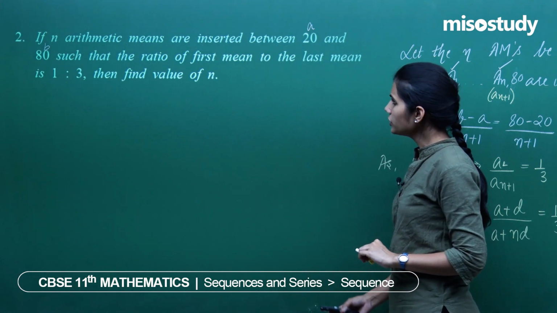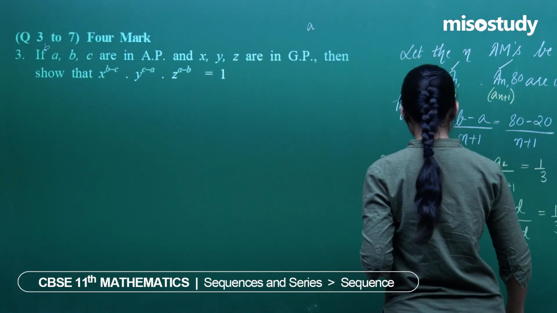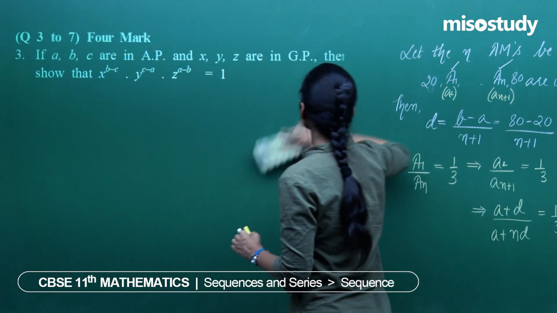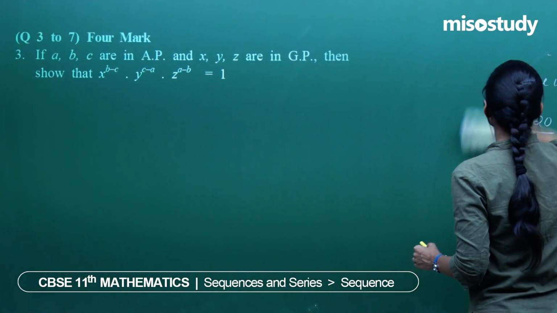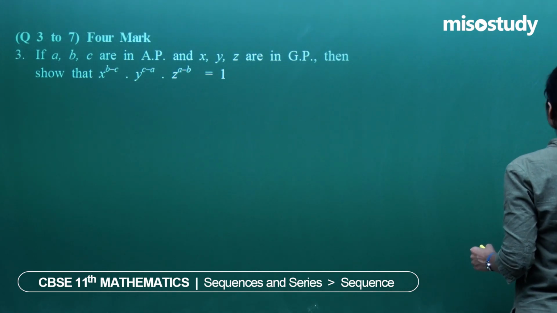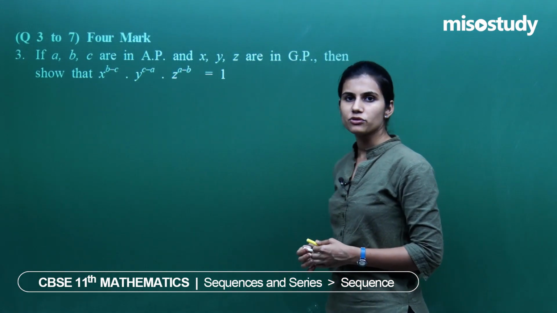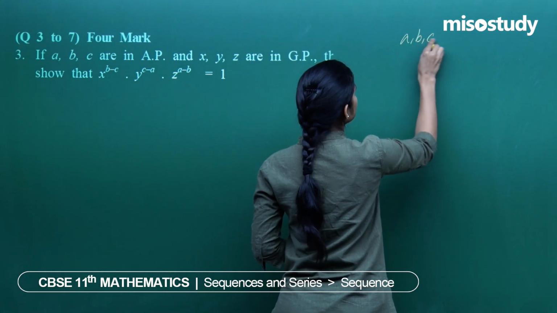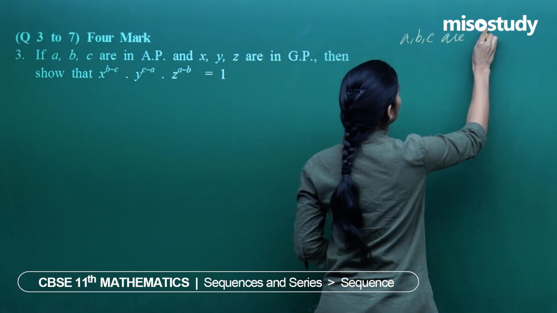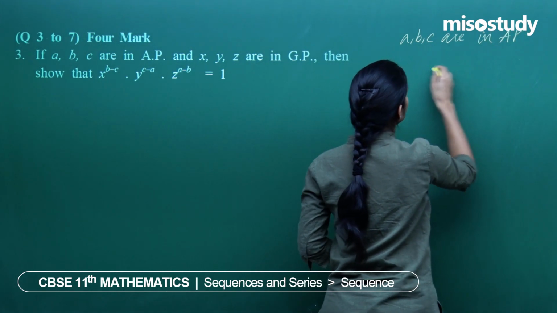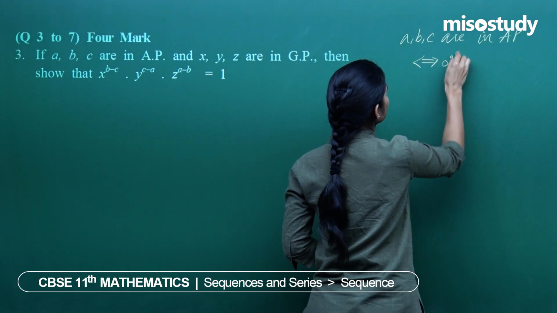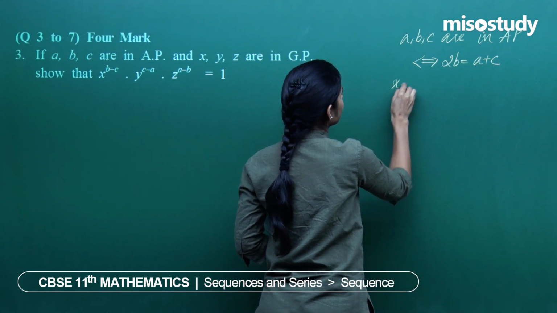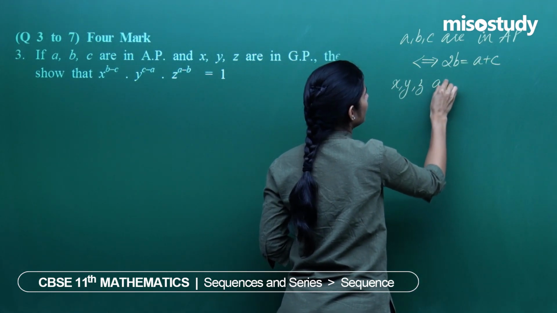Okay? Moving to the next question we have, if A, B, C are in AP and X, Y, Z in GP, show that this quantity is equal to 1. You just need to know the basics related to AP and GP and you would be through with any question on that. A, B, C are in AP. This means that twice of the middle term is equal to the sum of the first and the third. X, Y, Z are in GP.